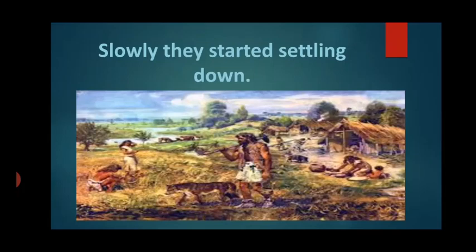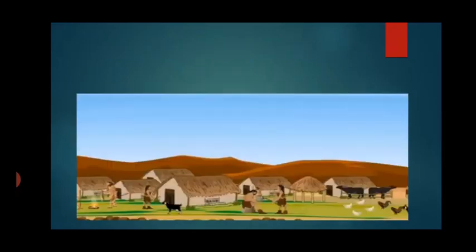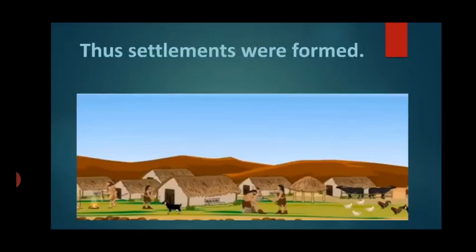See here, now this settlement slowly started growing also. Alright, there you could see a few small huts, and now here there are better houses.